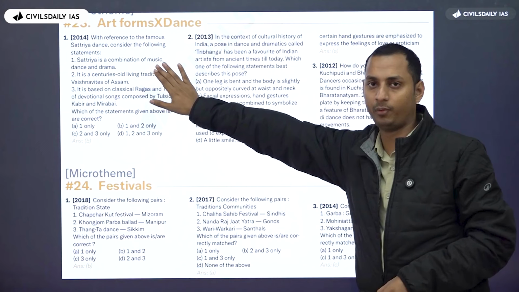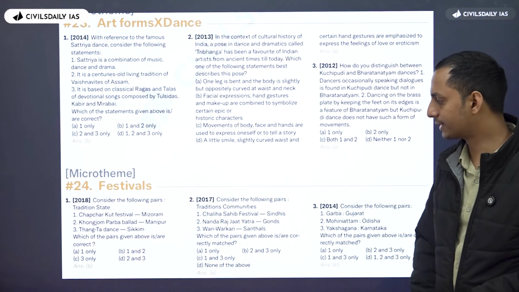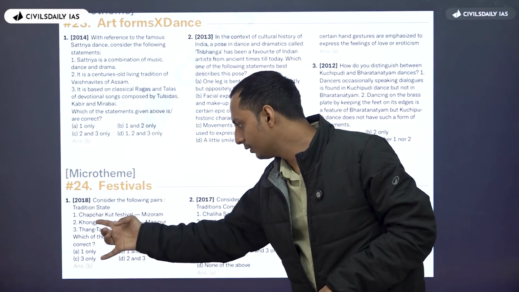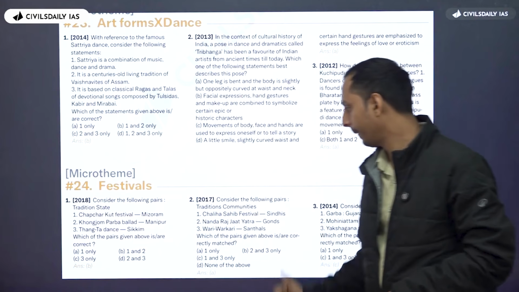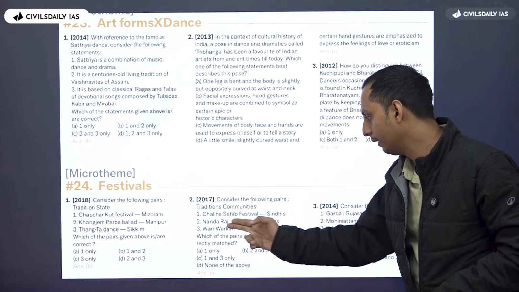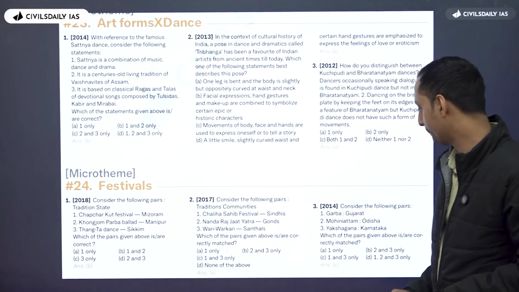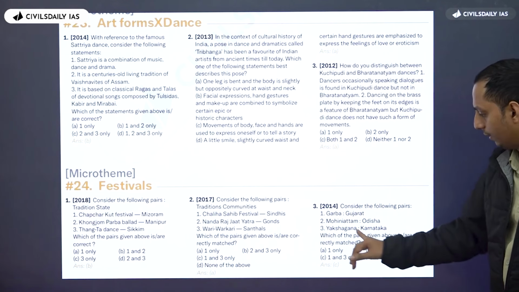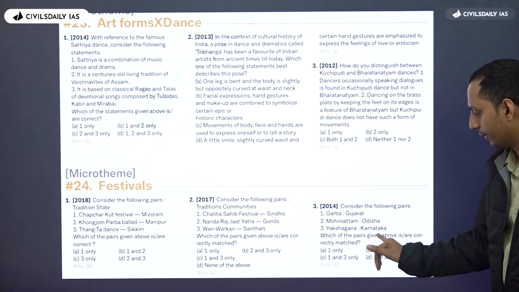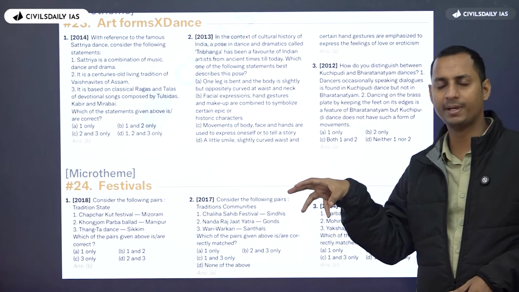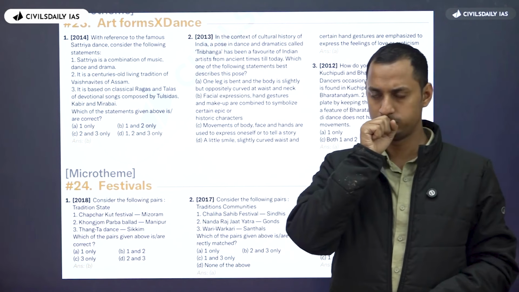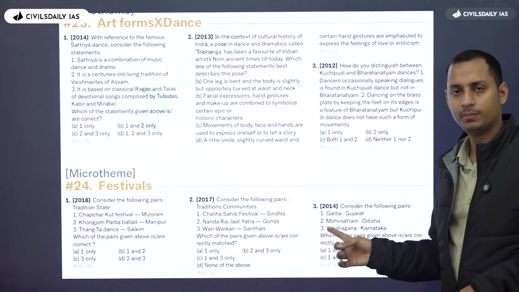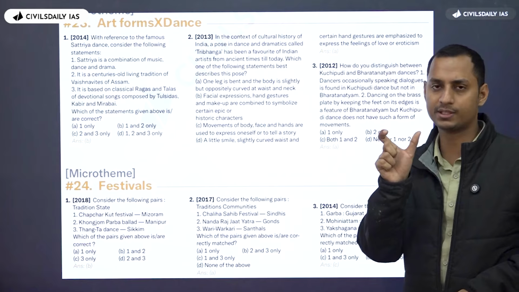Now, with respect to festivals, you can see here, in 2018: Chapsharkut Festival, Chong Parga Ballad, Tangta Dance. In 2017: Shaliha Sahib Festival, Nandaraj, Wari Warkari. And also in 2014, if you look at the same, you can see Mohiniyattam, Odisha, Garba, Gujarat, Yakshagana, Karnataka. So UPSC expects us to have basic information regarding the states. UPSC did not want us to go very deep with respect to Garba either, because Garba is not a classical dance. So just the state is required.